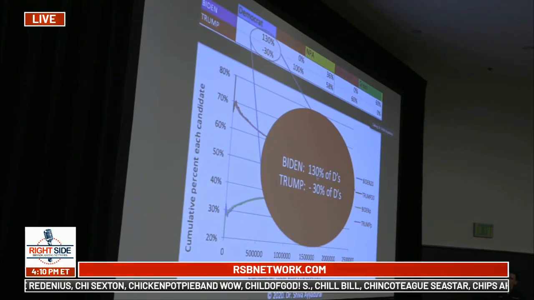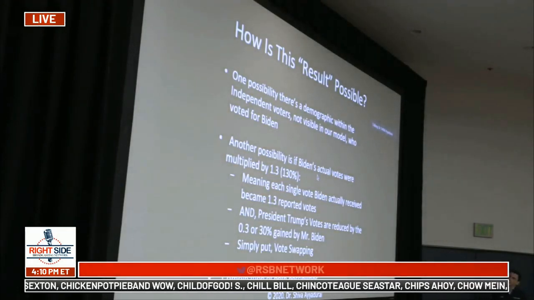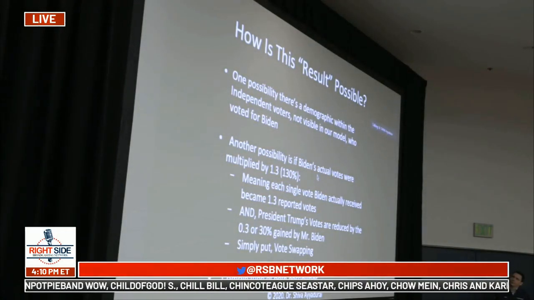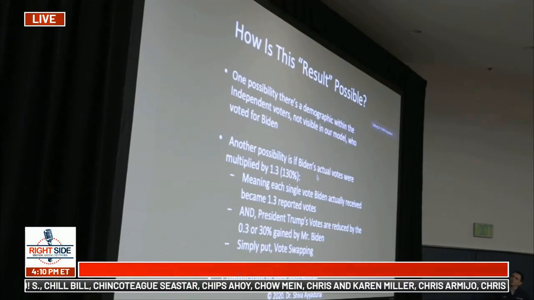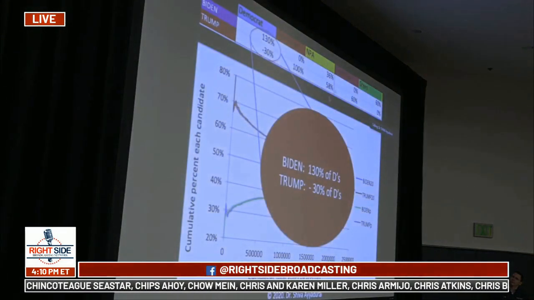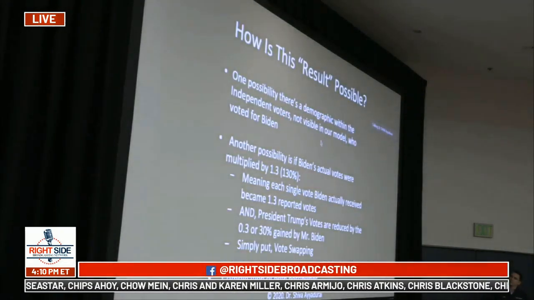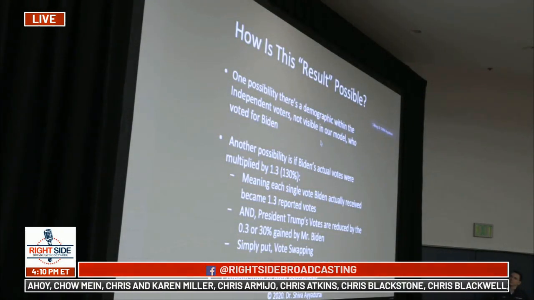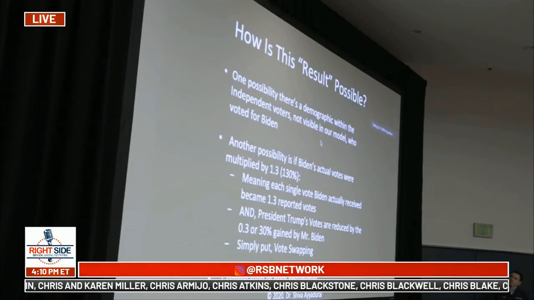So how is this possible? So how is this quote unquote result possible? Well, one possibility could be there's a demographic within the independent voters, which is this group here, this 38, 58%, not visible in our model, who voted for Biden. Again, we would need to get more access to data, which is, by the way, very difficult to get access to.